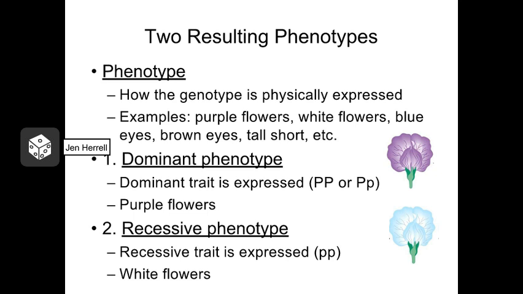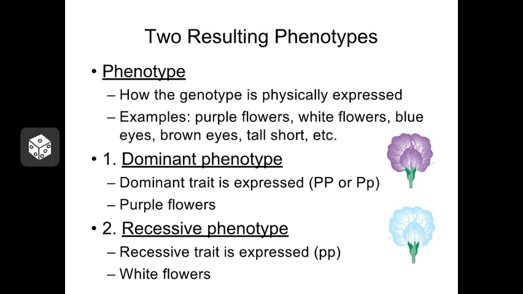The genotype that an individual has for a particular characteristic occurs on the DNA. And so we can't see that. We can't see the genes that an individual actually has, although we can make some assumptions about it sometimes. On the other hand, the phenotype represents the actual physical expression of those genes. So these are things we can see. We describe the phenotype for an individual using different kinds of descriptive words or adjectives. So things like purple flowers, white flowers, tall plants, short plants, wrinkled peas versus rounded peas. Those are the kinds of terms we use for phenotypes.